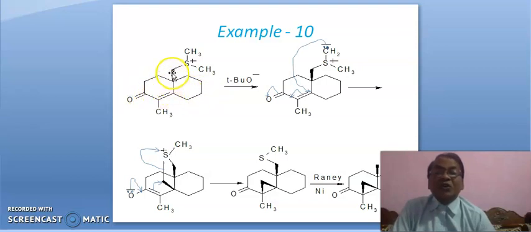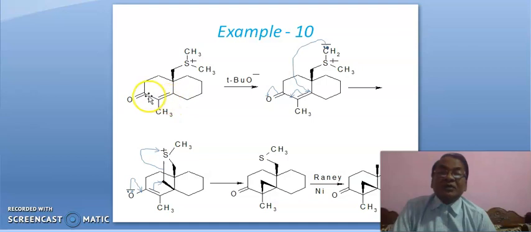Okay. So this carbon is near to this carbon, and this carbon is reactive because this bond will shift in this fashion and this bond will shift in this fashion.